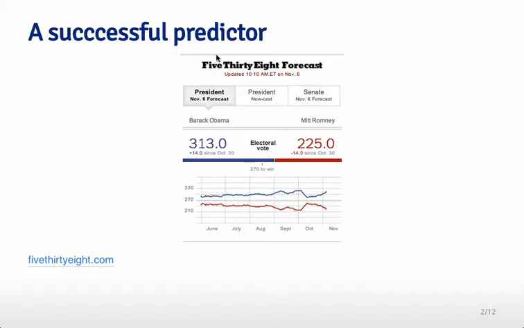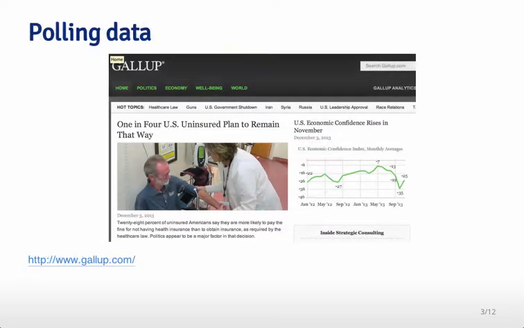And to do that, the statistician behind 538, one of the most famous statisticians in the world, Nate Silver, used polling information from a wide variety of polls and averaged them together to try to get a best prediction of who was going to win which votes in which states, in order to get the best prediction of who would vote for who when it came time for the election. And he was very successful in predicting both the 2008 and 2012 elections. This is an example of using like data to predict like.